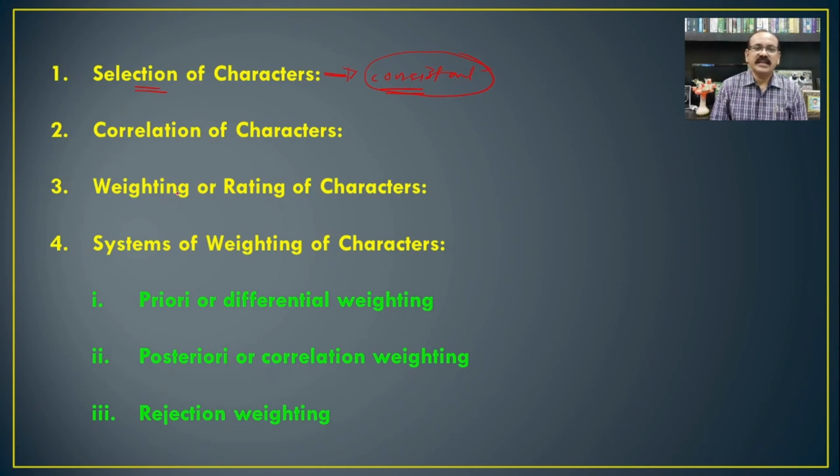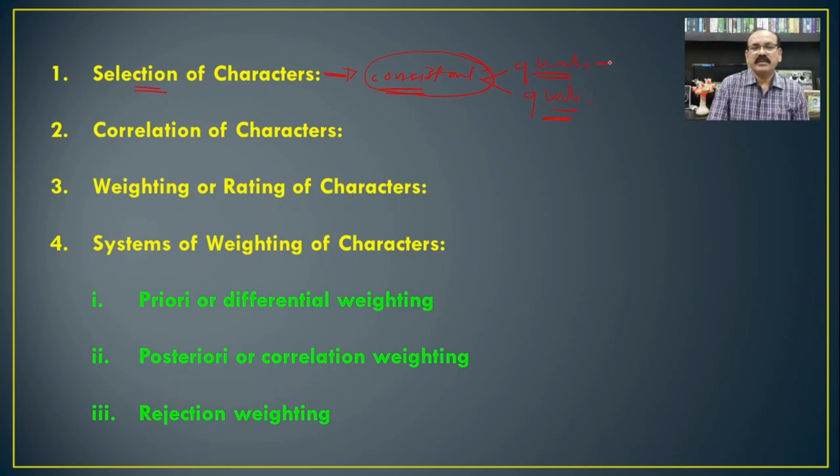If we select these characters, then these characters are again classified into quantitative characters, and the second one is qualitative characters. Quantitative characters means the characters which are measurable, and qualitative characters means those which can only be observed and differentiated with a certain sense.